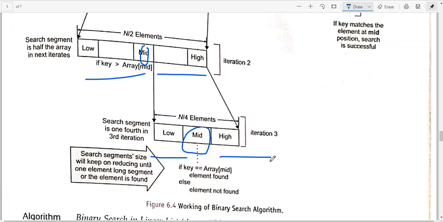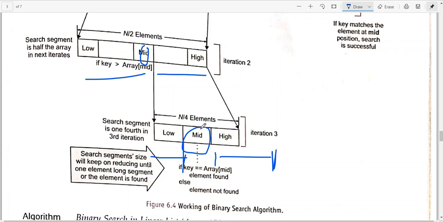If you search here, then the last position will remain the same, but the beginning will be next to mid. But if your number is on this side, then your last position will be mid minus 1. Mid indicates that your number is on the left side or the right side if it is not at the mid position.